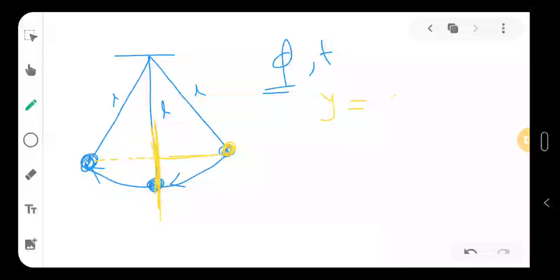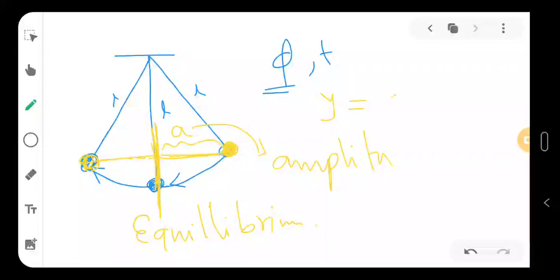If I just leave the bob here, it will not move at all. If I pull the bob to the two extreme points, this length is called the amplitude.